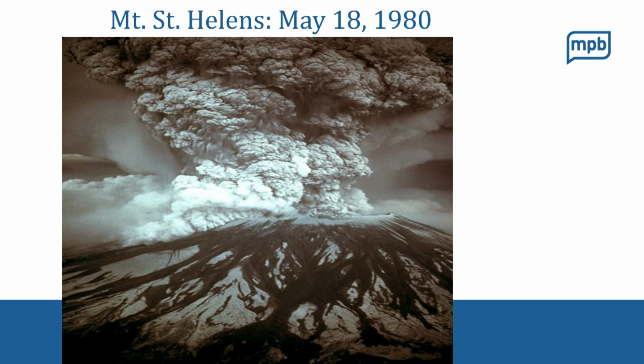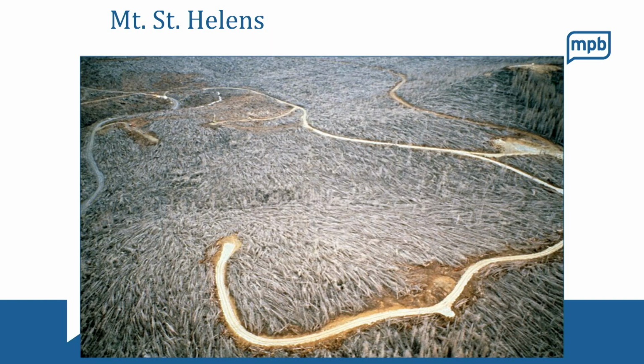You can imagine how this pyroclastic flow and the lava coming out of it could disturb the ecosystem around it. This is Mount St. Helens in America. This is one of the biggest volcanic eruptions that we've seen in recent times. Let me show you what it looked like. So Mount St. Helens, the top of the mountain blew off and there was a ton of ash and debris and smoke. We call that ash and debris and smoke coming out of a volcano pyroclastic flow.